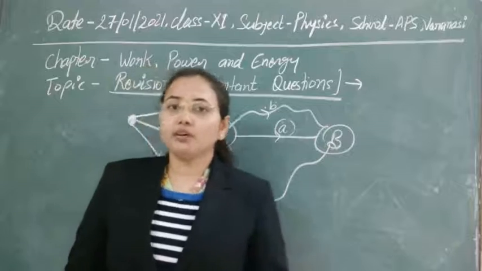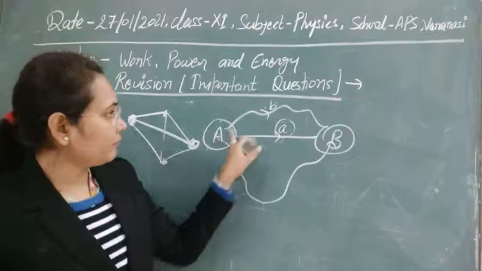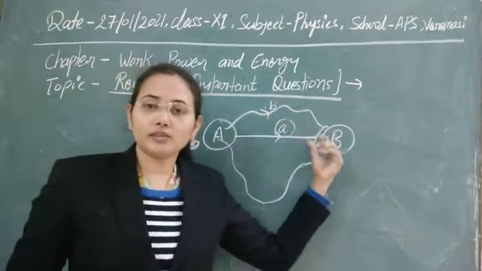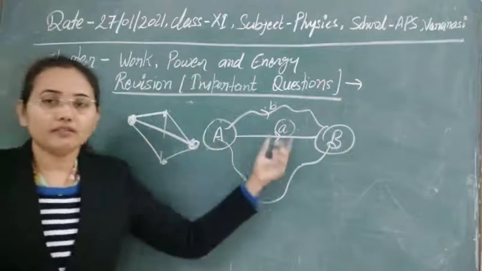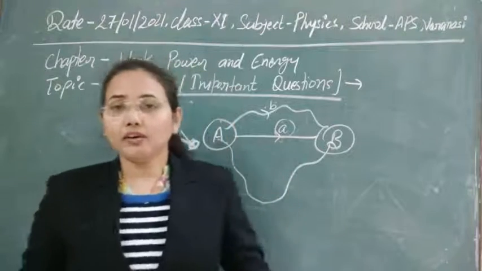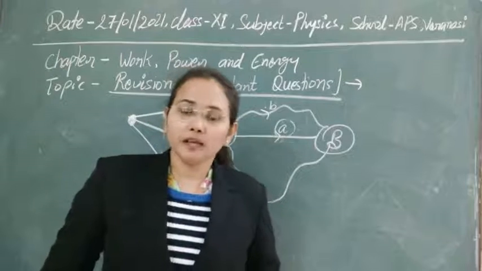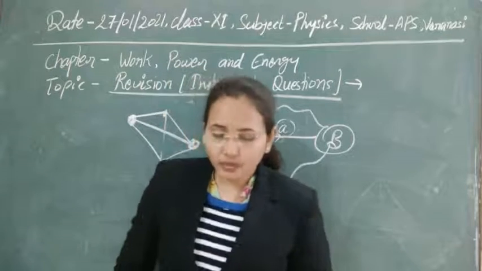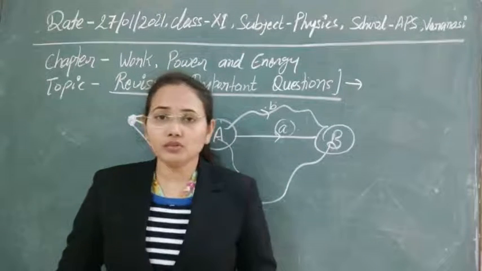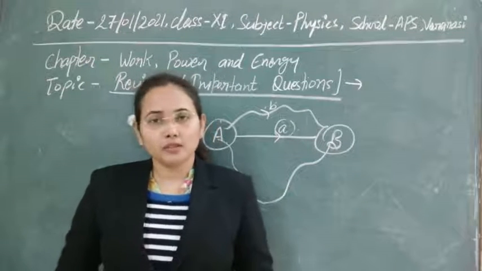But if we are talking about non-conservative forces, suppose we go from A to B and calculate the work done due to the frictional force, and again we return from here to here, then we see that the value of work done is different. So in that case the total work done is not equal to 0 due to the frictional force. Such kinds of forces in which we get some value of work done over a closed cycle are known as non-conservative forces.